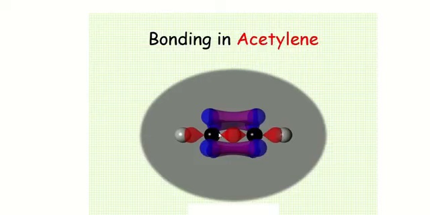In ethine, each carbon makes two sigma bonds, and the py and pz orbitals form pi bonds. So in the ethine molecule there are 3 sigma bonds and 2 pi bonds, as a result of overlapping of the py orbitals of the 2 carbons and the pz orbitals of the 2 carbons.